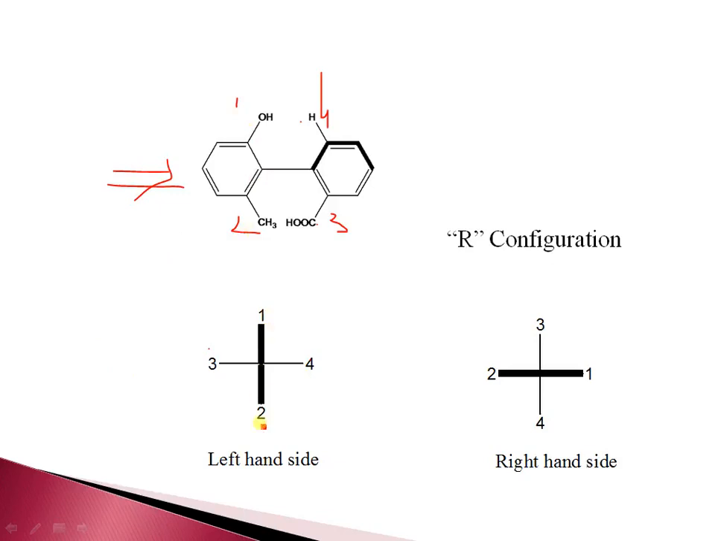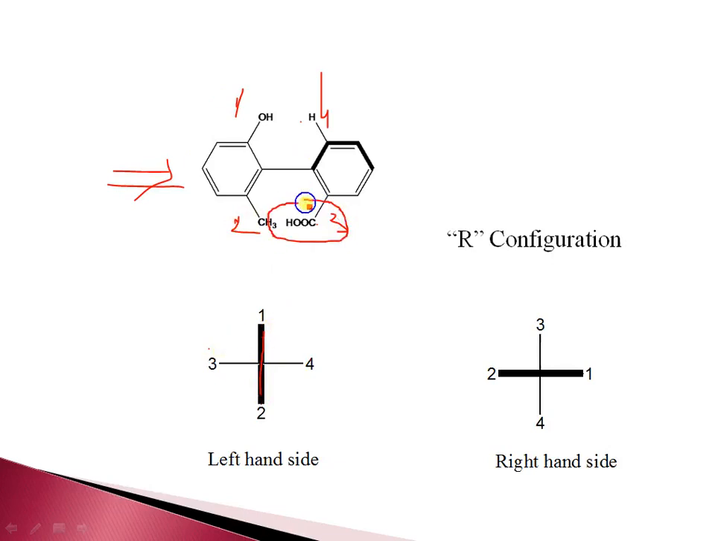And the nearest group line is drawn dark. Again write down the priorities. Nearest groups are what? Nearest groups are this 1 and 2, these are the nearest groups. So this should be a dark line, and this 3 and 4 are wedge and dotted.